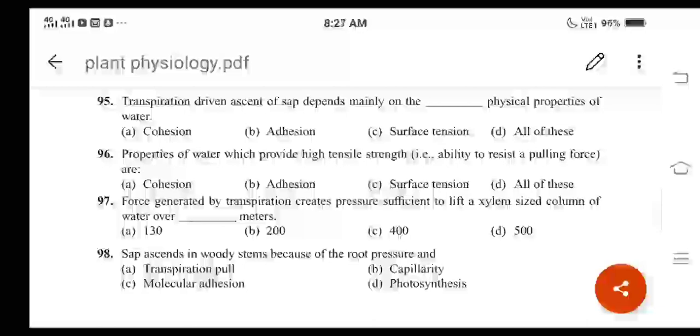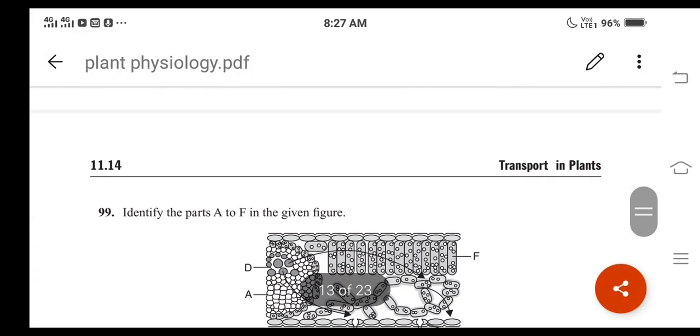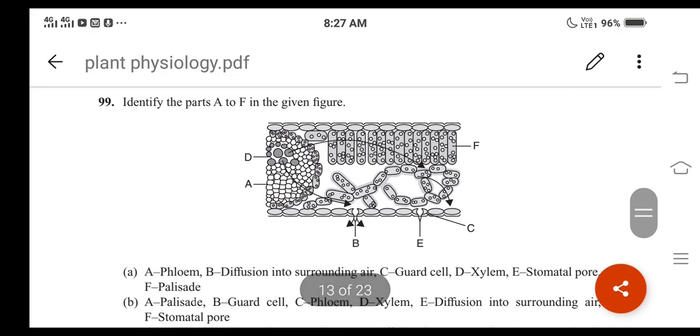Then let us move on to the next question, question number 99. This is a diagram based question, and you can find this diagram in page number 188, figure 11.9. This diagram explains the water movement in the leaf.